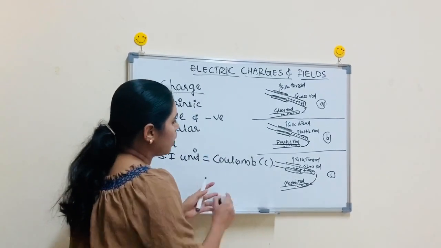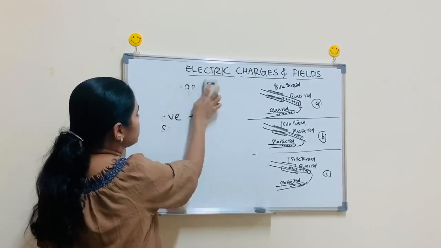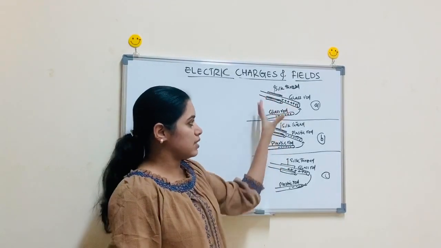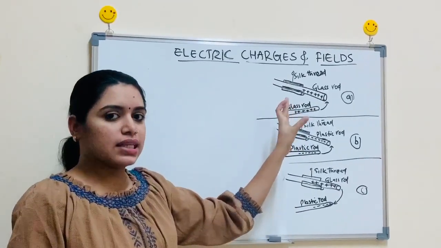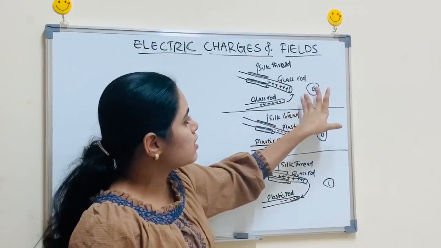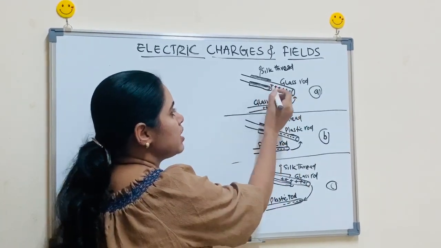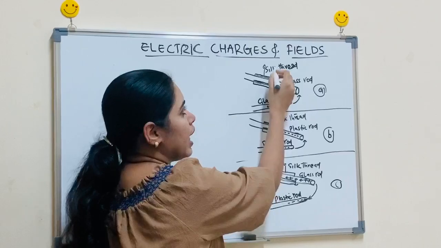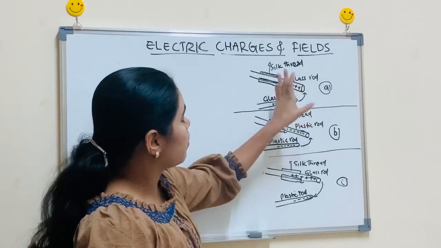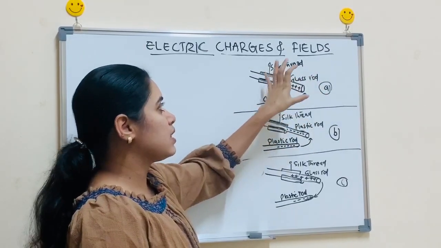Now, in your textbook, the chapter begins with a small experiment like this. I think you can see this figure properly. Just look at the first figure A. Here you can see there are two glass rods and a silk thread. The process happening is that the glass rod is rubbed with this silk thread.